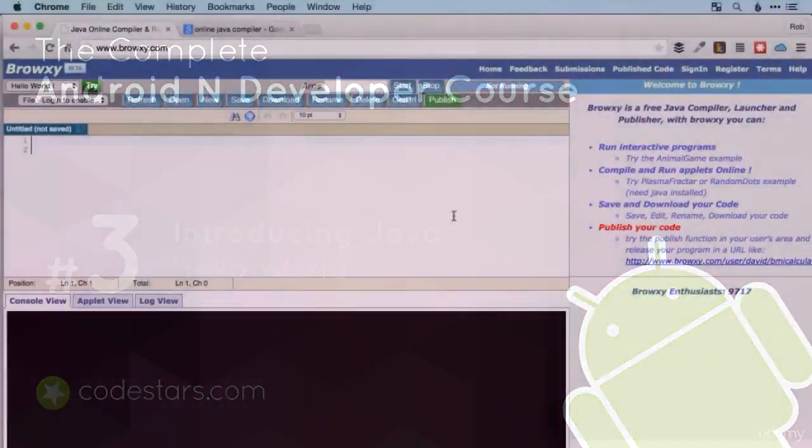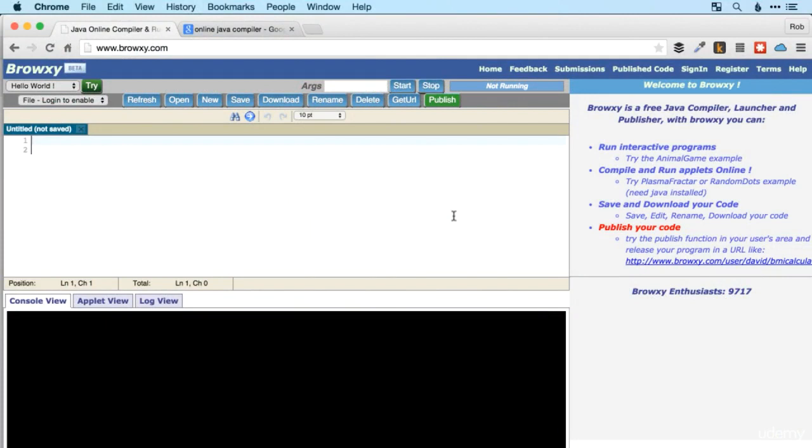So Java is quite an old language created by Sun Microsystems, now Oracle, in 1995, but it's still very much in active use today, not only in Android applications, but learning Java will allow you to make server-based applications as well as desktop applications for both Windows and Mac. Minecraft, for example, was written in Java, as well as a number of business applications that are used very widely around the world. So learning it not only will allow you to make Android apps, but open up a number of different avenues for you as well. It's also what's known as an object-oriented language, which will allow you to learn that type of language as well. So it's a really worthwhile language to learn.